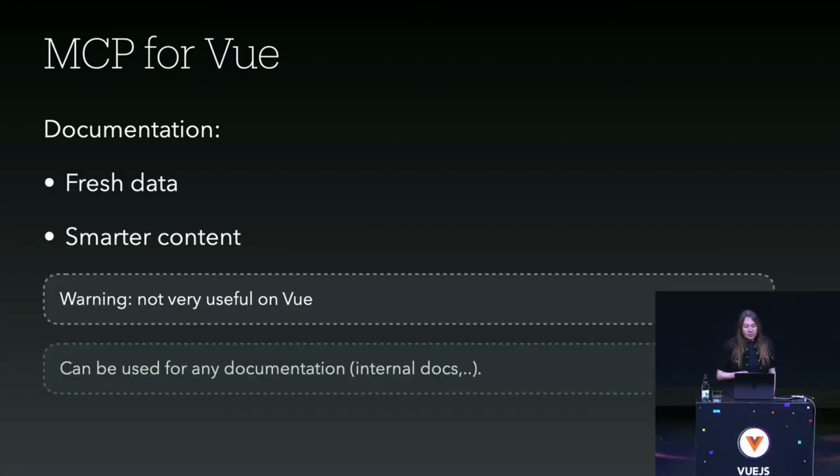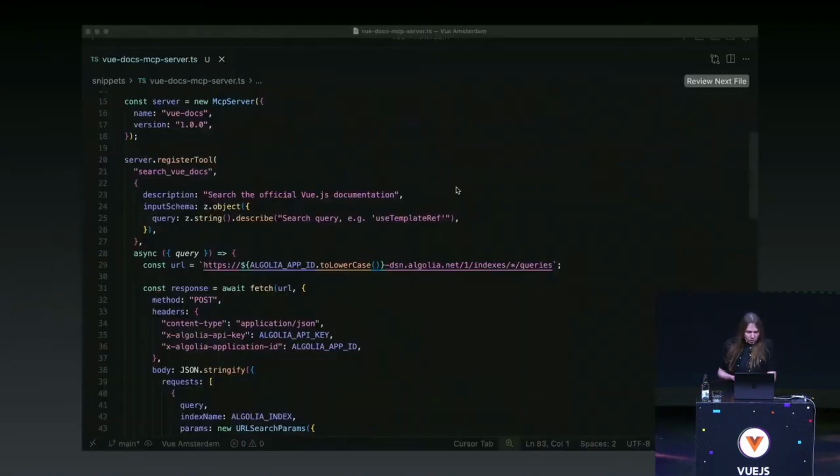Why? Because I think that's something which can be used for any documentation, and especially that could be useful for, let's say, internal documentation, or maybe documentation which is less known than the Vue documentation, which evolves quickly. For example, we could consider, for your internal design system, having an MCP which provides some tools to look directly in this kind of documentation. So let's have a quick look at how it works.